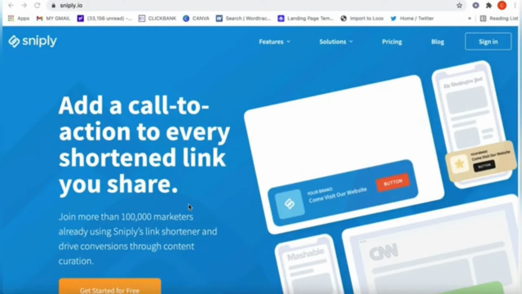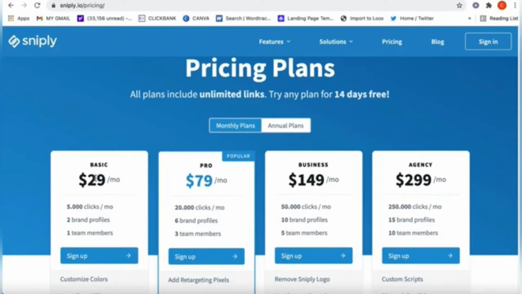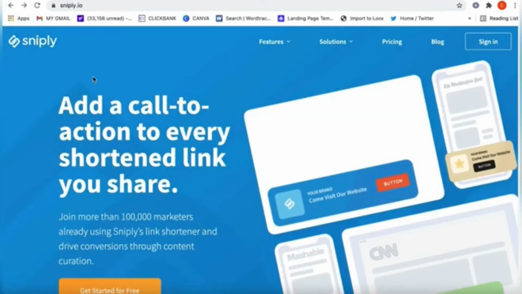Okay, let's go back to Sniply.io, and this is where you need to pay attention. There are paid versions of this. You can see the cheapest one is $29 a month on up to $299 a month, okay? But if you want to use the free version, you got to remember one thing when you sign up. You don't want to put in your real name because it's going to appear right here on your pop-up, okay? Let me show you what I mean.